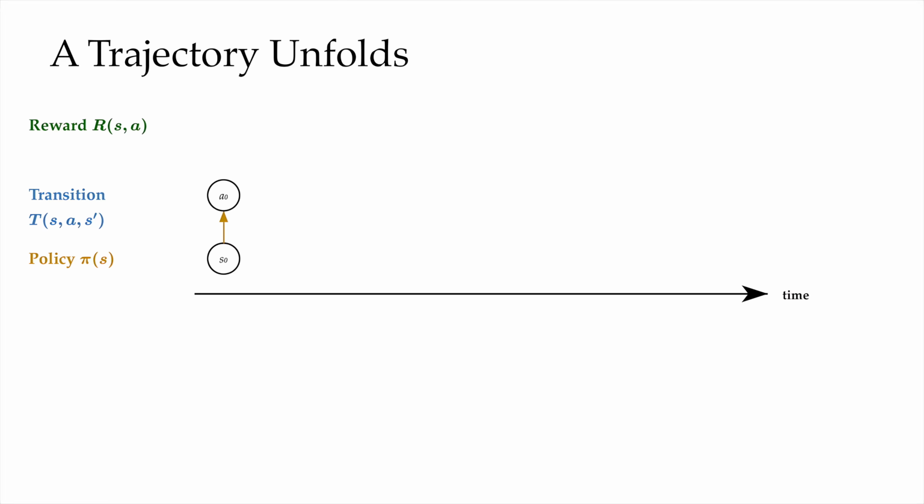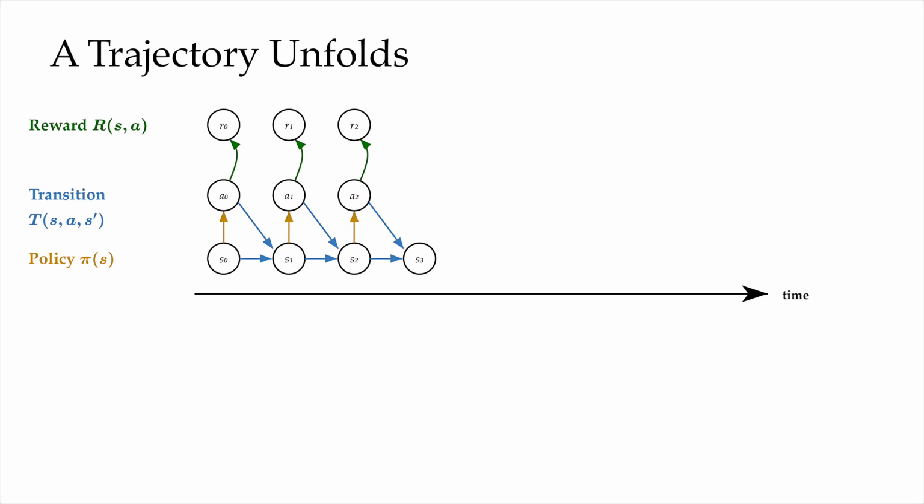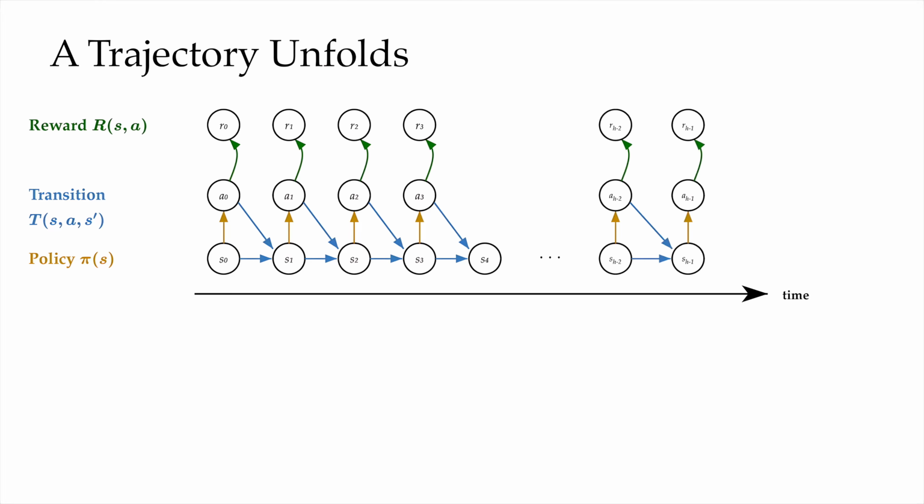And here's the trajectory unrolled in time. We start in some initial state S0, the policy picks an action A0, the environment hands back a reward R0, then comes the transition. And here notice that there are two arrows into the next state. One comes from the previous state, one comes from the action, and both shape where we land. Now that we're in S1, the loop repeats, we get A1, R1, and it keeps going step after step, all the way to the horizon. The final steps at H-2 and H-1.